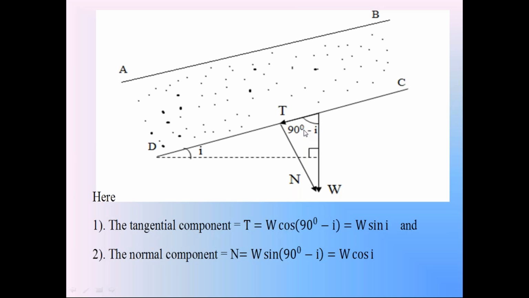Tangential component T is equal to W cos 90 minus I, that is W sin I. Then this normal component N is equal to W sin 90 minus I, that is equal to W cos I. So in this diagram, we resolve this weight W into two components, the tangential component T and the normal component N. Here we must focus on this tangential component T. This tangential component is acting in the downward direction.